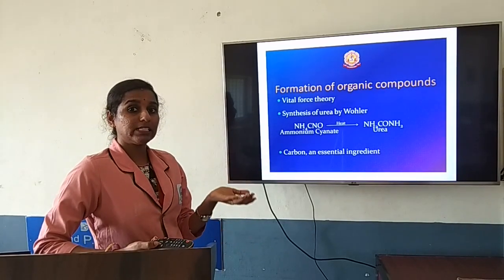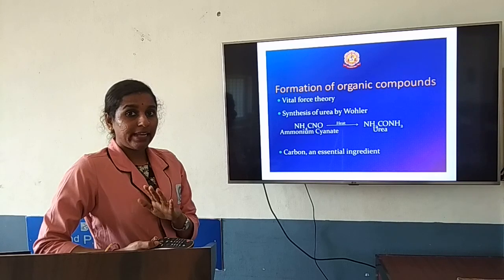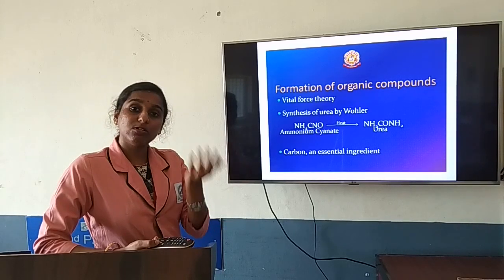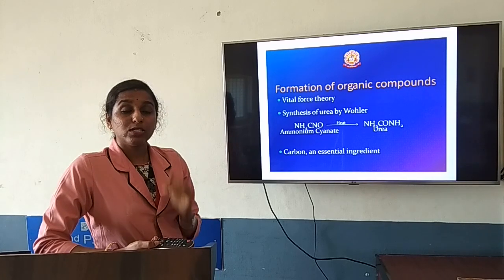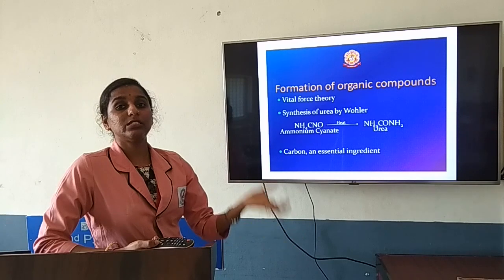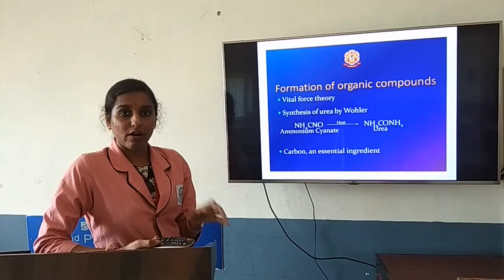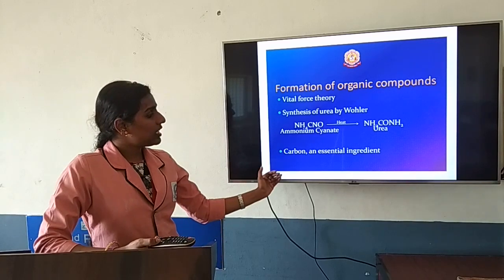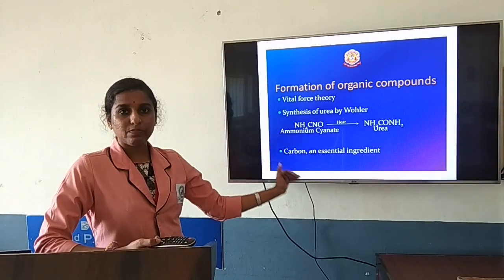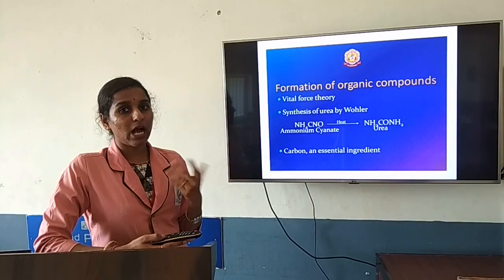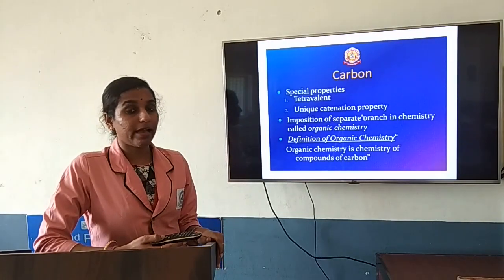Later on, the concept turned into this: organic chemistry is not only about compounds which are present in nature, since they can also be prepared in the lab. So we say organic chemistry is the study of the formation of organic compounds as well as the properties of organic compounds. The essential ingredient of an organic compound is carbon. Carbon compounds are organic compounds.